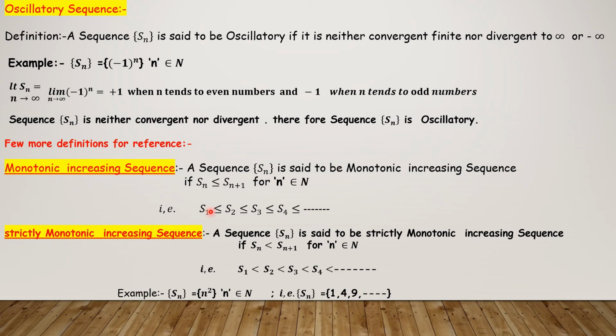You may have a doubt, sir: you have given the increasing sequence definition as Sn less than or equal to Sn plus 1, monotonic increasing. What about the equal case? For example, Sn equals k, a constant sequence. So S1 equals S2 equals S3 equals S4, all terms are equal to k only. Such a sequence is also called a monotonically increasing sequence. So every constant sequence can be treated as a monotonic increasing sequence. Keep that in your mind.